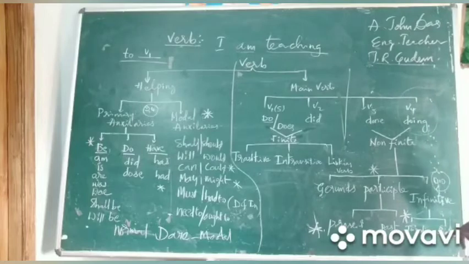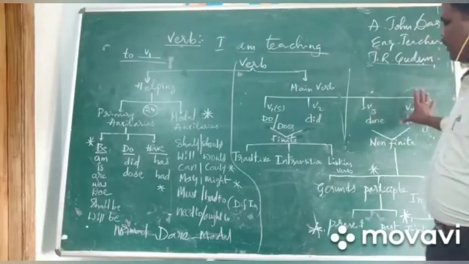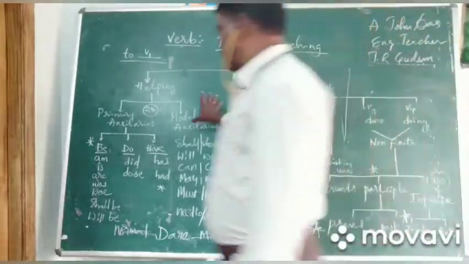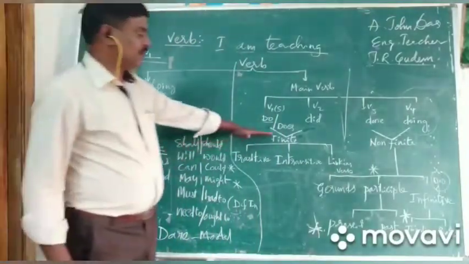The infinitive is again divided into to-infinitive and bare infinitive. Like that. Till here you have to remember this part, and this part too. Right, only till there.